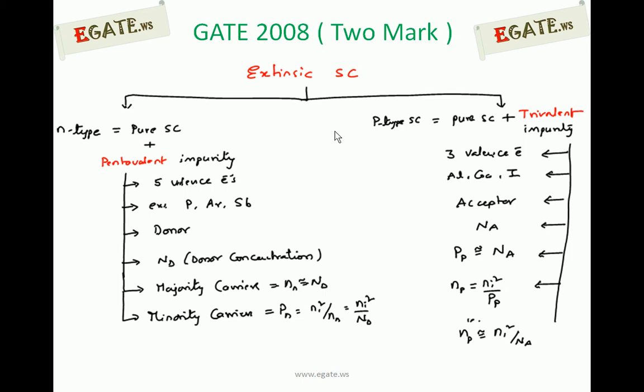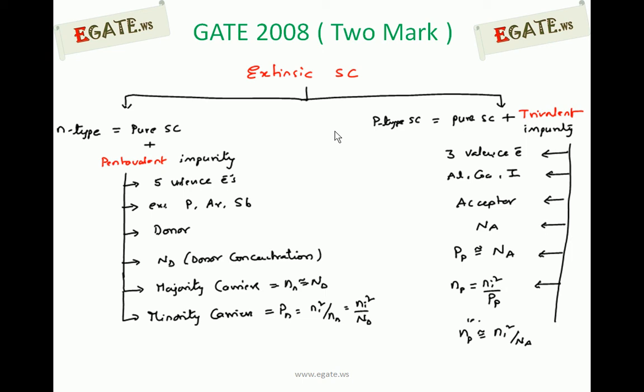Pentavalent impurity means an atom consisting of 5 valence electrons. Out of 5 valence electrons, 4 are covalently bonded to get a stable configuration, and one electron is available as extra, which can contribute to the current flow when it is excited.